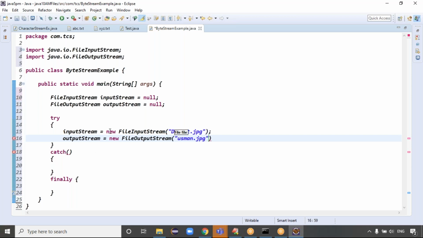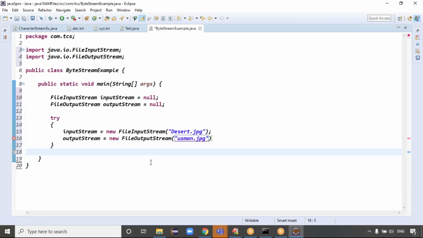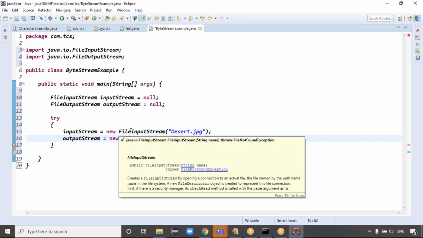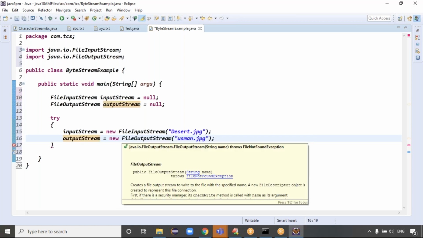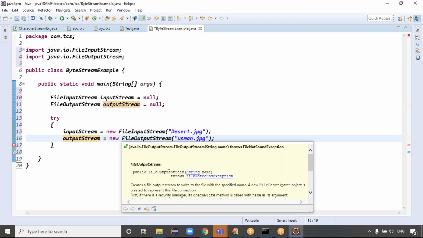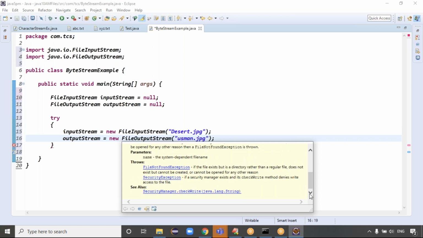Good. File input stream can read the data. So to read the data, what exception will be raised, guys? While reading the data, if the file is not present, file not found exception. So we have to handle the file not found exception. And while writing the data, which exception will be raised? If you remove these blocks here, see guys, while reading the data, this is throwing file not found exception. If you place the cursor on the file output stream class, while writing the data we got the exception IO exception, basically. Which exception here? IO exception, right?